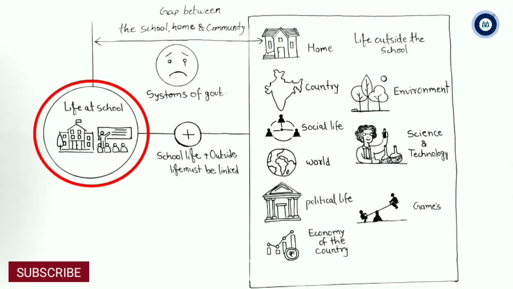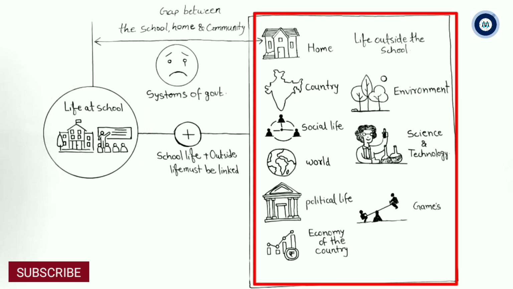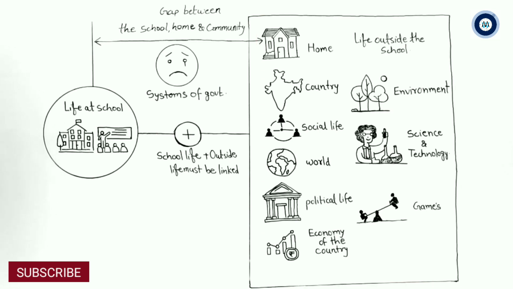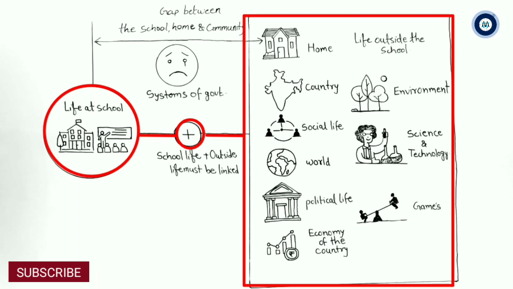In school life, all the things related to their school come, such as copy, book, blackboard, teacher, exam, etc. In outside or external life, you can assume home, country, social life, world, political life, economics, environment, science and technology, new inventions, sports, all this comes. So the first point says that children's school life must be linked to their external life which exists outside of the school.